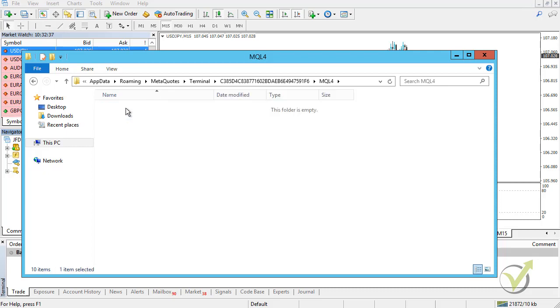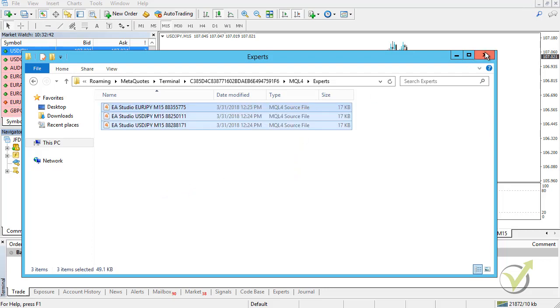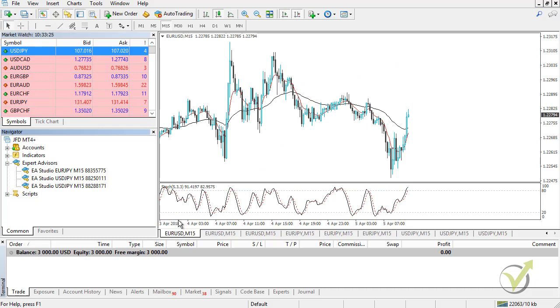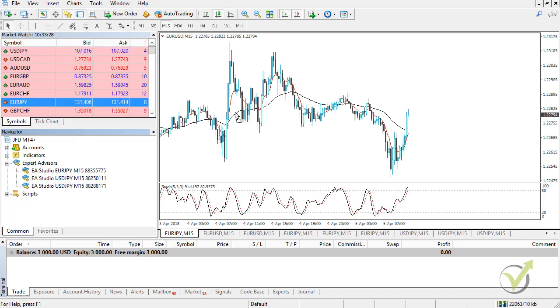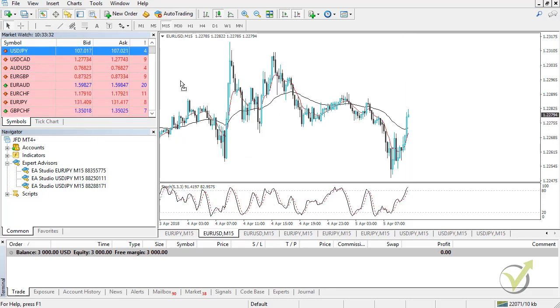So I will paste these 3 expert advisors over here and I will close it. So what I will do now, I will go to expert advisors and I will click on refresh. And this will force MetaTrader to compile the files. Here they are. I have a couple of windows open here, but what I need actually is Euro Yen. Okay, let me put 1 Euro Yen, and then I need 2 times $Yen. So here 1 and here is 1.